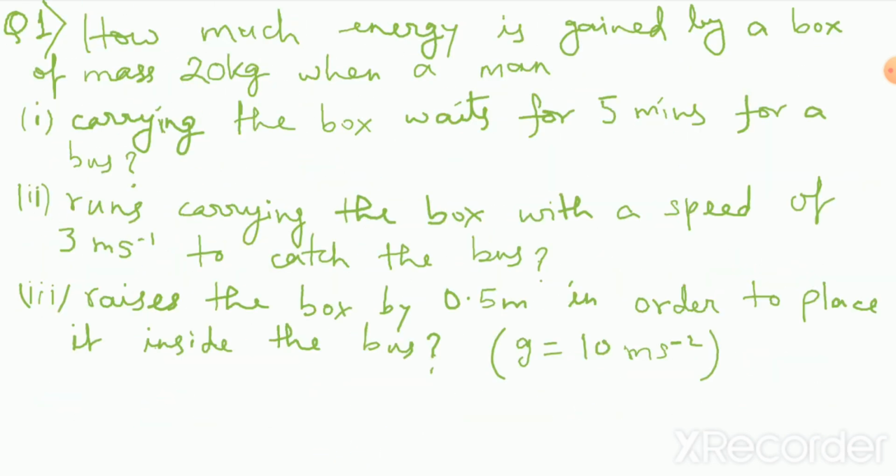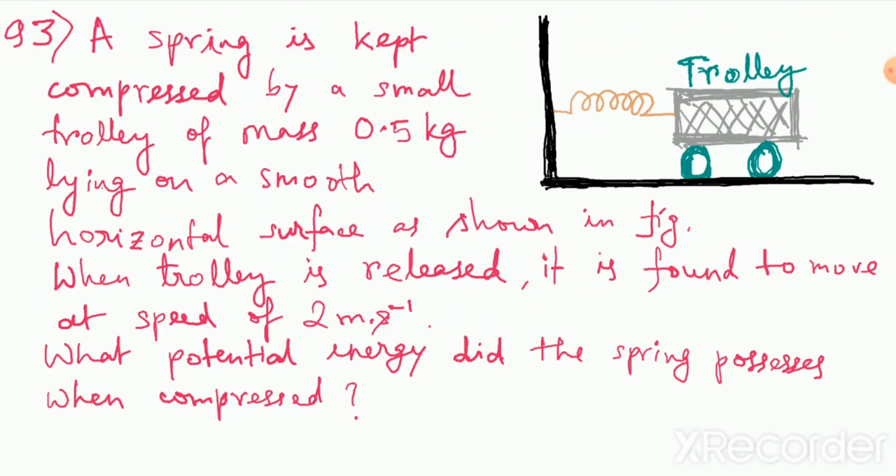Third part says the box has been raised by a height of 0.5 meter in order to place it inside the bus. Then what is the work done? So definitely, when the box is raised to a height of 0.5 meter, the work done will be equal to the increase in potential energy.